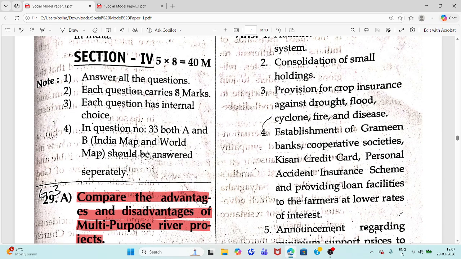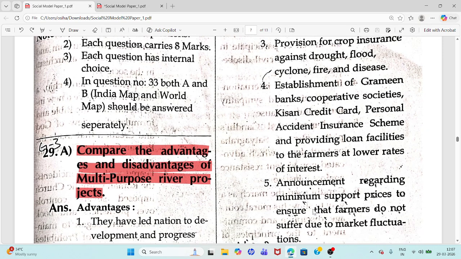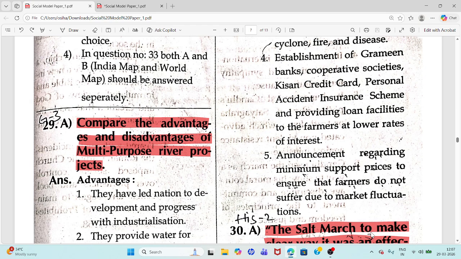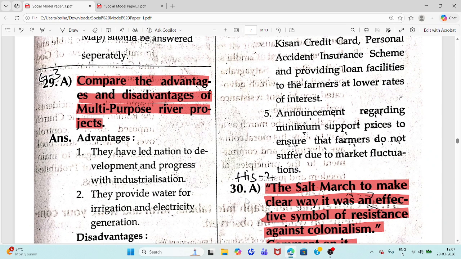Establishment of Grameen banks, cooperative societies, Kisan credit card, personal accident insurance scheme, and providing loan facilities to the farmers at lower rates of interest. Last point, announcement of minimum support prices to ensure that farmers do not suffer due to market fluctuations.